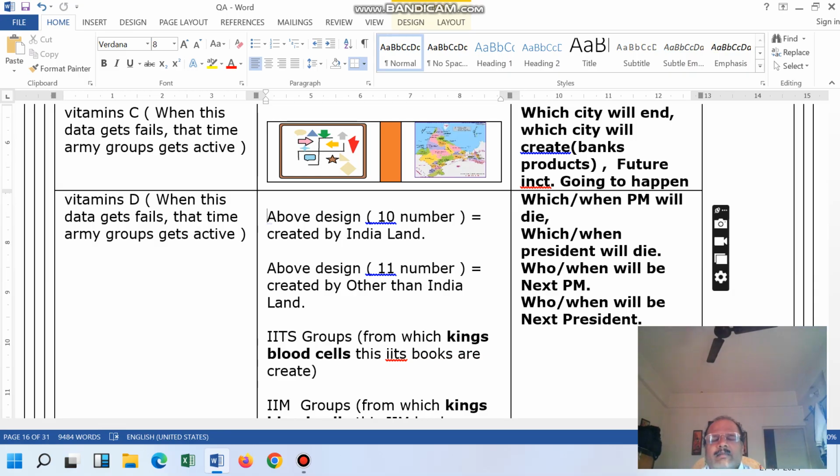Assume they shifted to Australia, New Zealand, South Africa, Dubai, Kuwait, Oman, Saudi Arabia, Iraq, Iran, USA, UK. Like this they started shifting countries, so the 100 crore started spreading across the world. That is one thing.